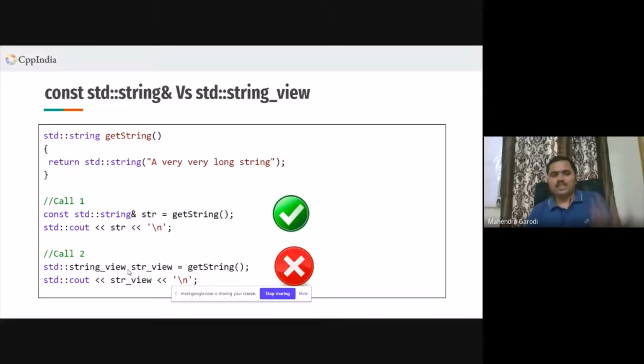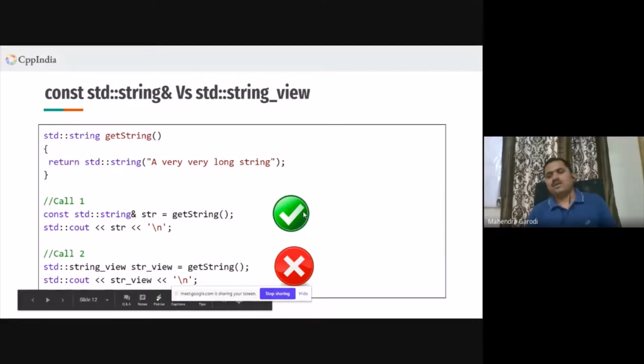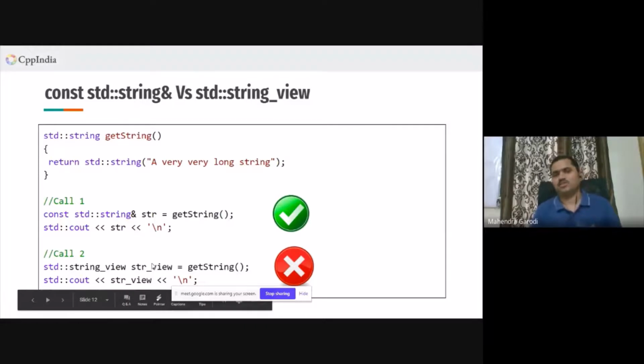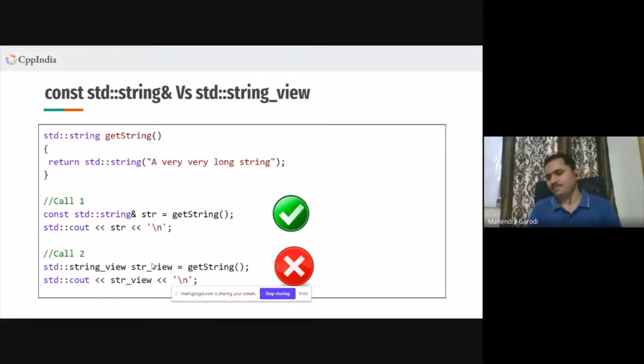One advice from my side here is, even though the first call is correct, one should not depend too much on lifetime extensions, because when we do code refactoring, we might have a problem. Let's say someone thought, okay, I can replace const std::string ampersand with string view, and he just went and replaced it here, and then he will hit a bug. So this is one difference which we can see here. Any query here?